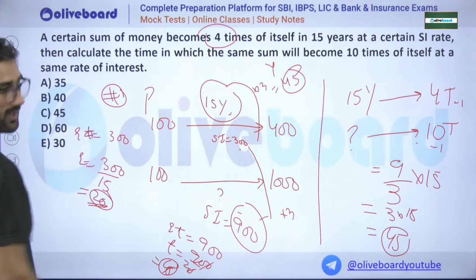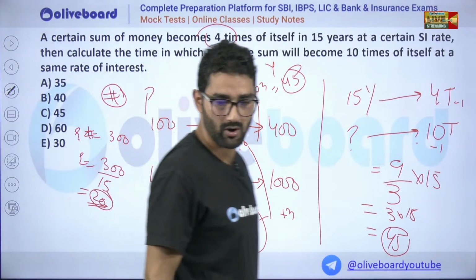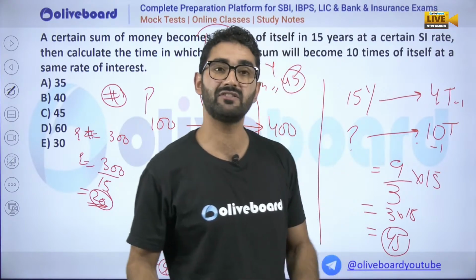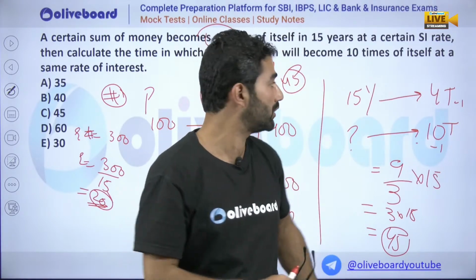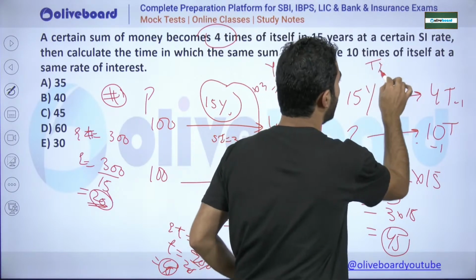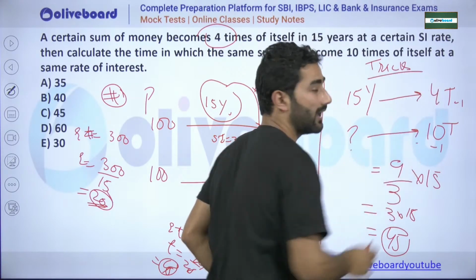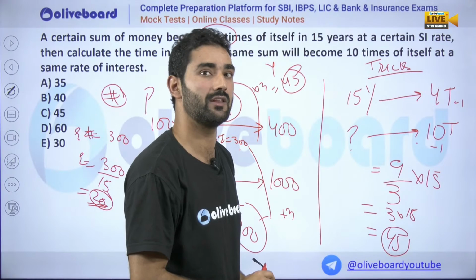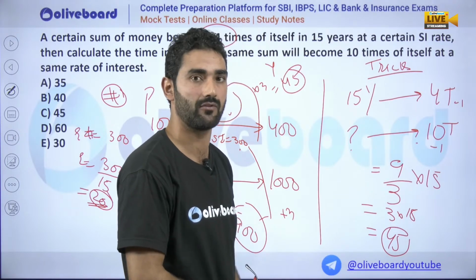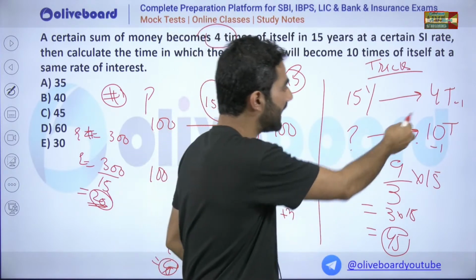Okay. So ADM says, sir, why minus 1? Yeah, why minus 1? This is a trick. This is not the method I told you. This is the trick in order to solve any simple interest problem, not for complicated ones. For compound interest there is some other formula, other trick. This is something that we make.